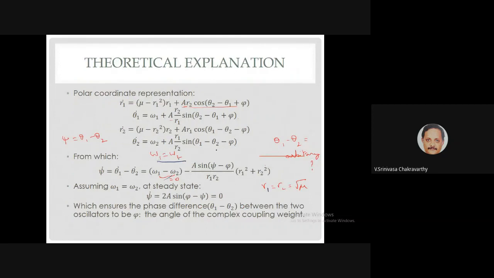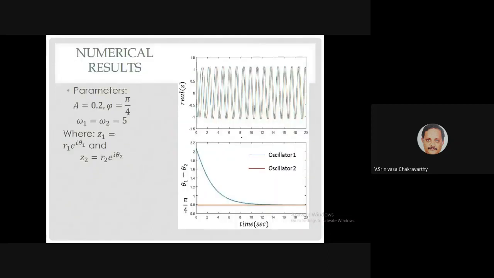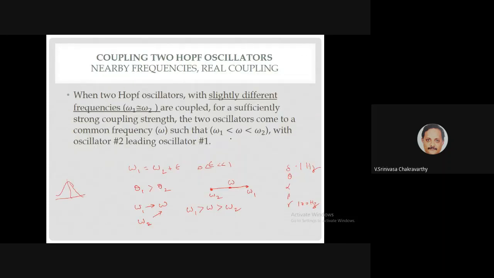But that assumption is also a bit restrictive, because in the brain you have all sorts of oscillations, going anywhere between say 0.1 hertz to 120 hertz, high gamma and all that, even higher actually. So you obviously have to have a wide range of frequencies. You cannot have the same frequency. So your theory has to be expanded further. How can you write down the equations for oscillators that have different frequencies?